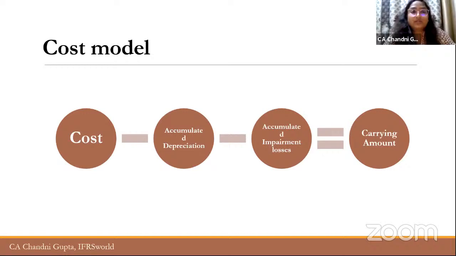Now, what is cost model? Cost model is nothing but the initially recognized cost less accumulated depreciation less accumulated impairment losses. So this will be the carrying amount as on the reporting date. We will discuss the concept of depreciation later in this session. But for impairment losses, I can tell you that Ind AS 36 is a particular Ind AS that talks about impairment. So even Ind AS 16 uses the guidance of Ind AS 36 for the purpose of impairment.